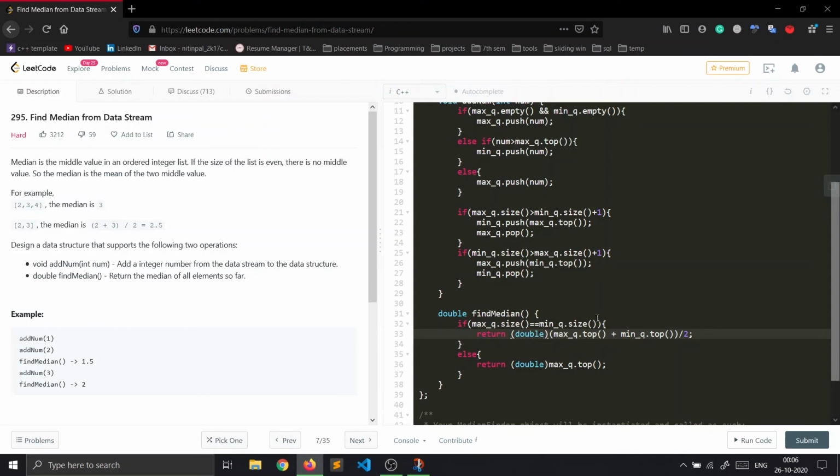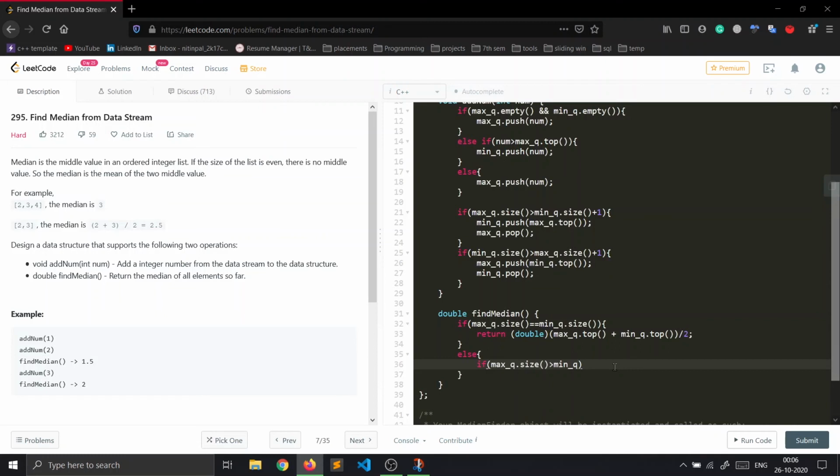Let's see if we have made any mistake or not. I think everything is fine. Actually, I think we have made a mistake here. We will not just return, we will check else if max queue dot size is greater than min queue dot size, because we are only changing the elements between the two queues if the size difference is greater than 1.